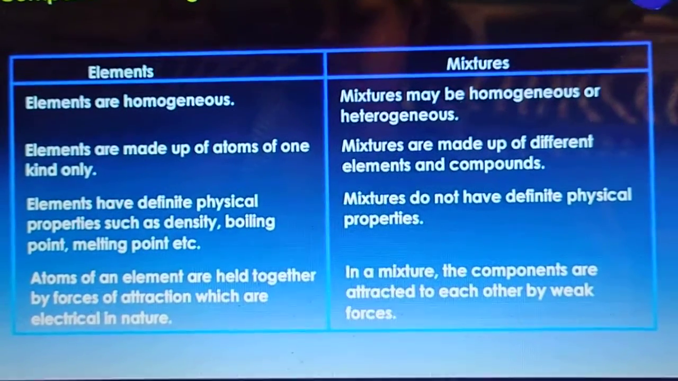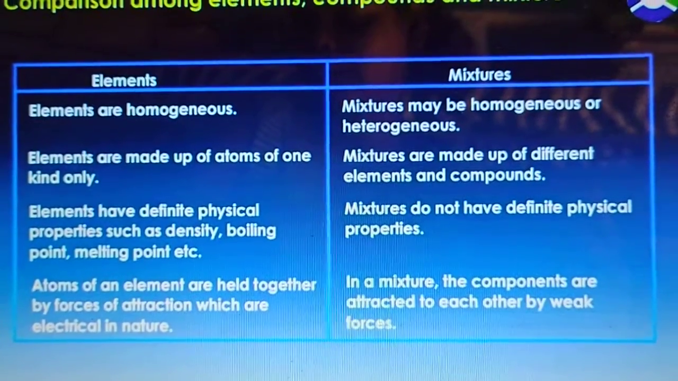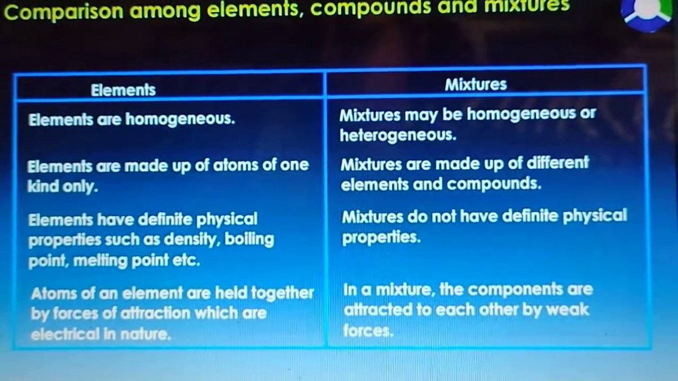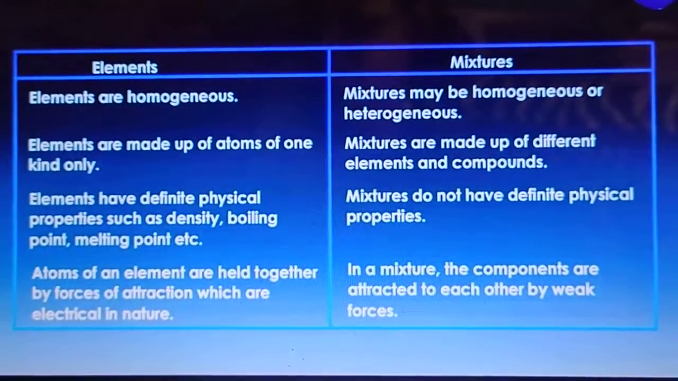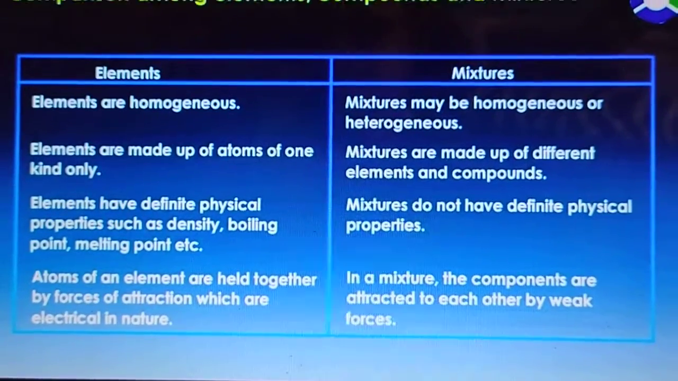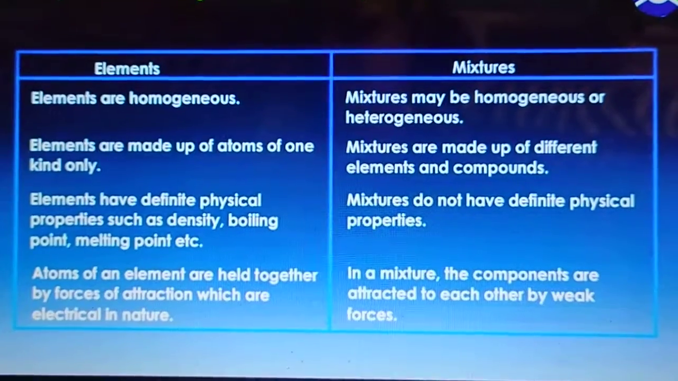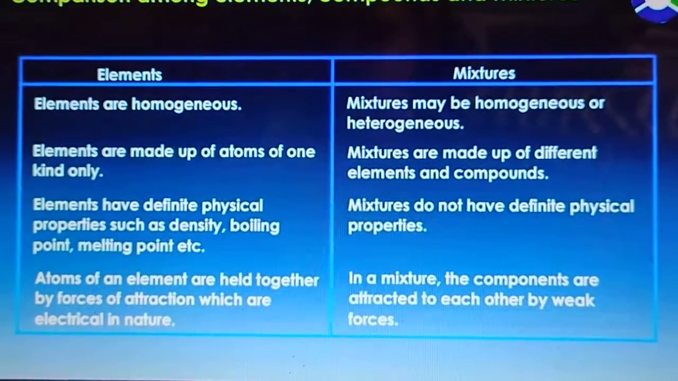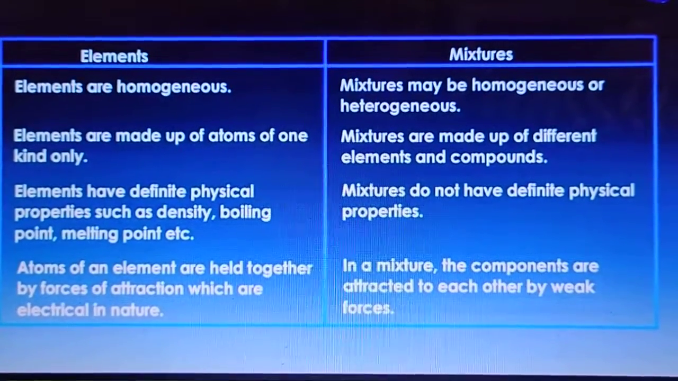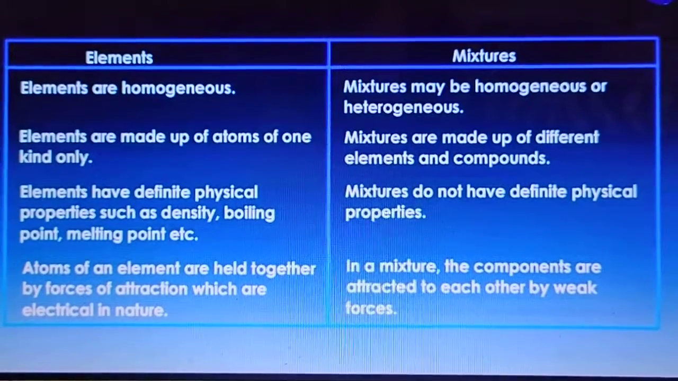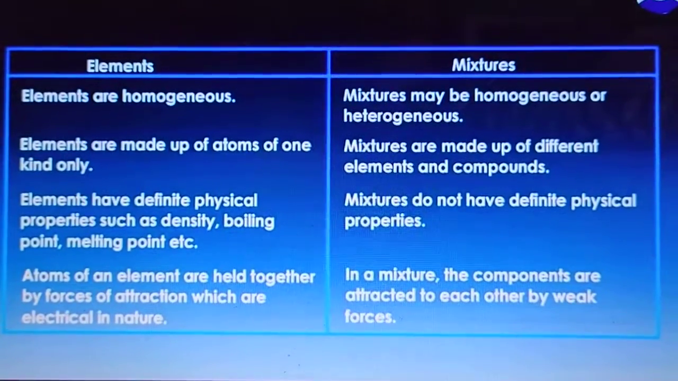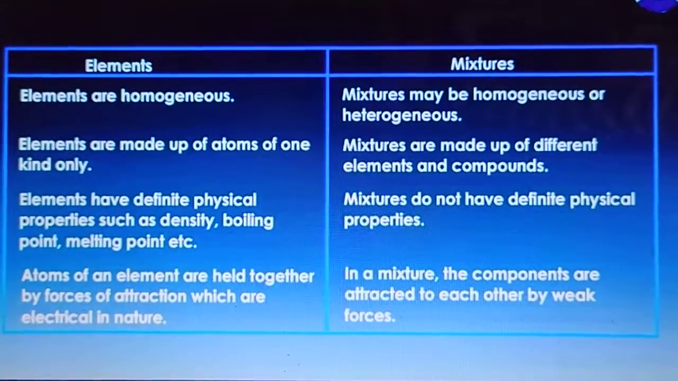Mixtures have variable composition. Then elements have definite physical properties such as density, melting point, boiling point, etc. But mixtures do not have definite physical properties. Then atoms in an element are held together by a strong force of attraction, but in a mixture there is no force of attraction between the constituents. So this is all about the difference between elements and mixtures.